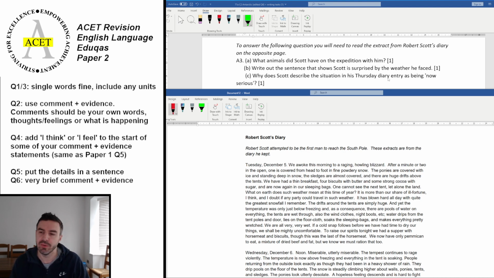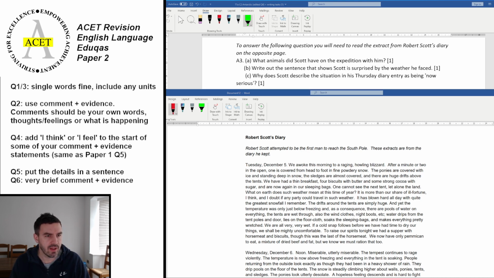I'm not going to give you too much help with this one because the approach is exactly the same as question 1. But again, you want to pause the video now and have a look at the extract that you should have in front of you. Maximum 5 minutes on this question, and you can use very short answers. For example, the answer to question 3 part A, you can write 1 word because you can just put the name of the type of animals there. Part B and C will require a phrase. With C, there are 1, 2, 3 possible options, so you don't have to just have one particular one. So pause the video and have a go at that now, and then come back for the answer.